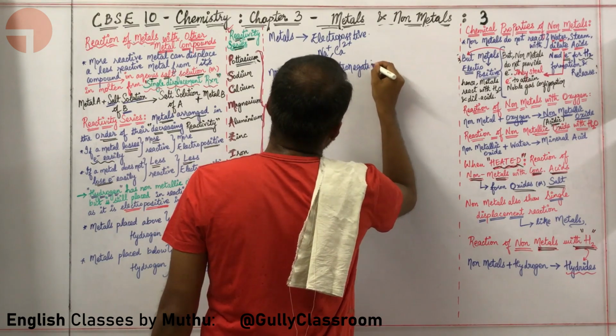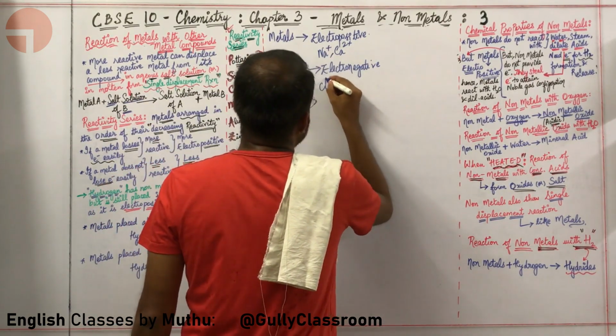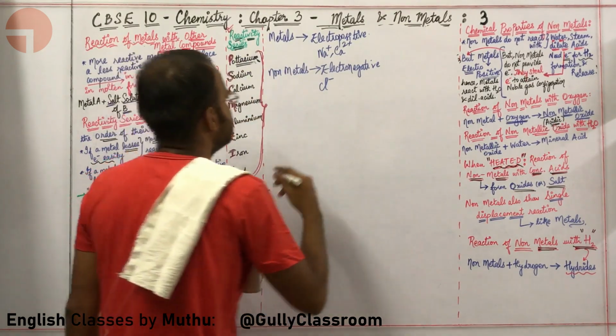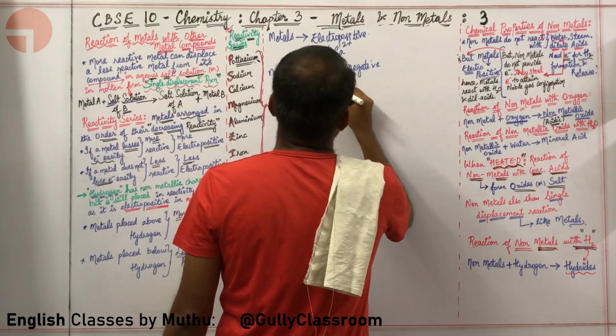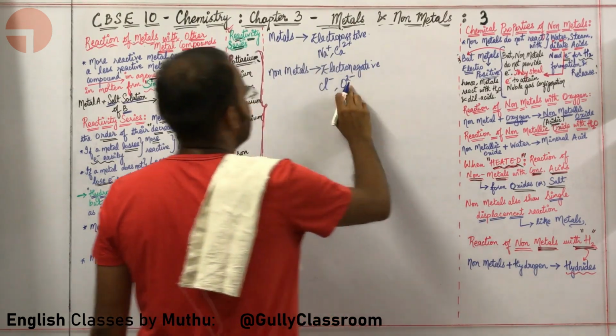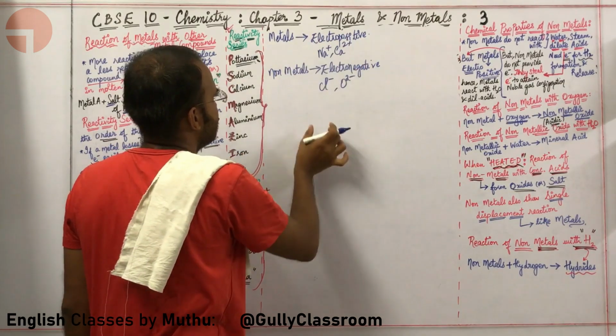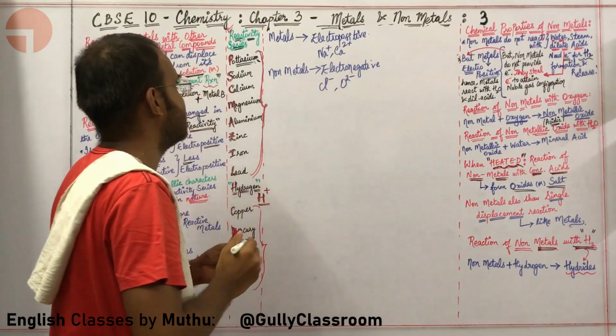They gain electrons in order to attain noble gas configuration. A good example is Cl minus. Another good example is O2 minus. So metals are electropositive in nature, non-metals are electronegative in nature.